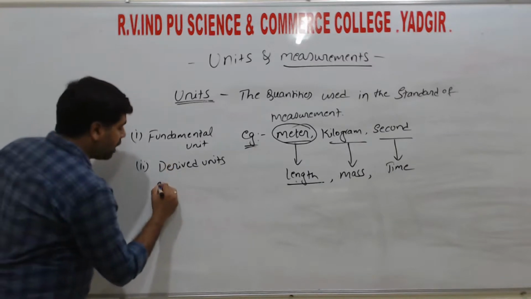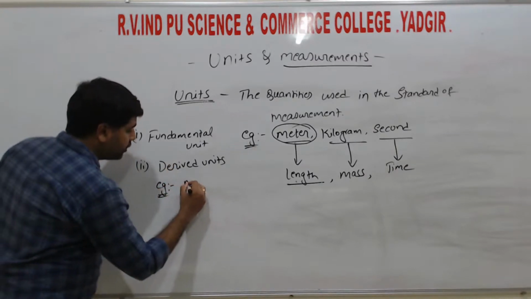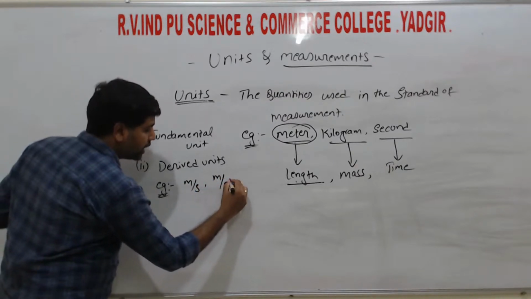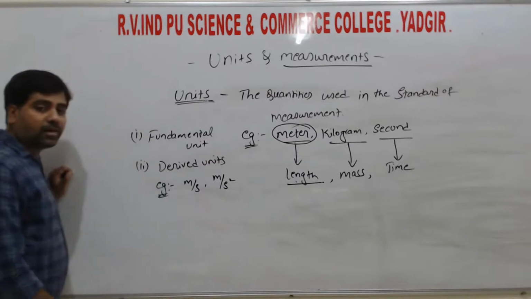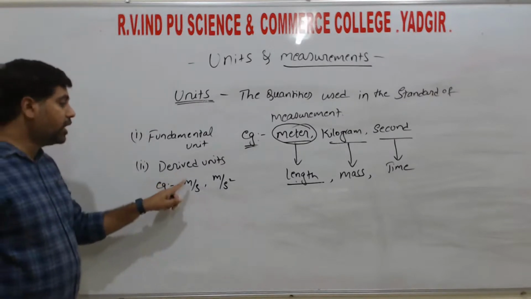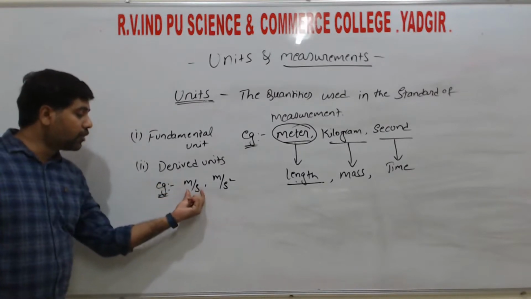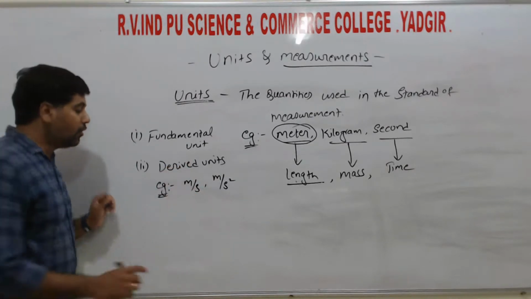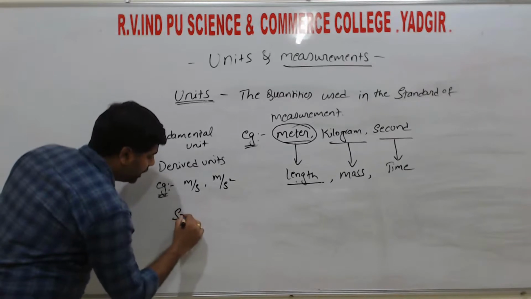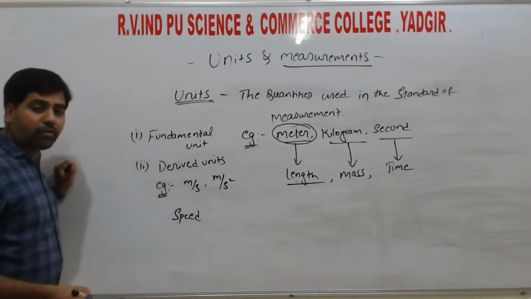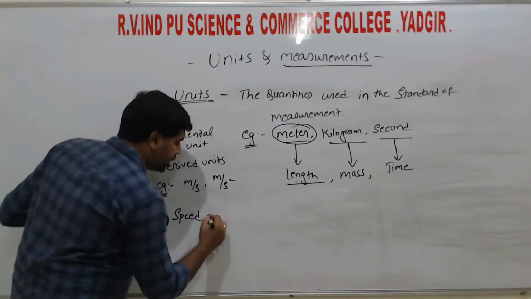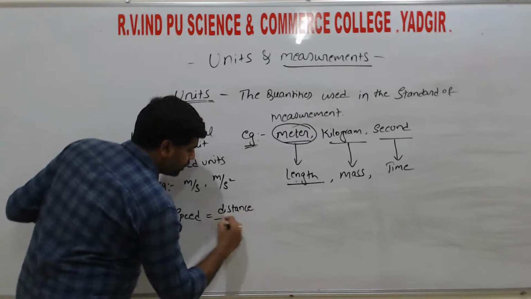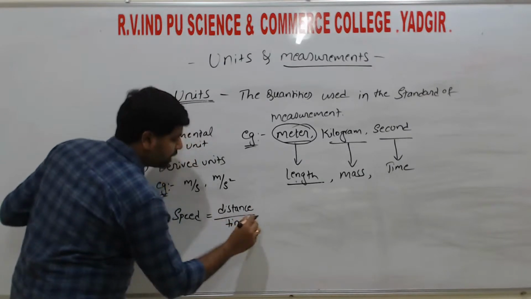For that we have examples, that is meter per second and meter per second square. These are a few examples of derived units. Here meter per second is the derived unit for derived physical quantities. For example, if I take speed, speed is a derived physical quantity. Speed can be derived by using distance by time, right?